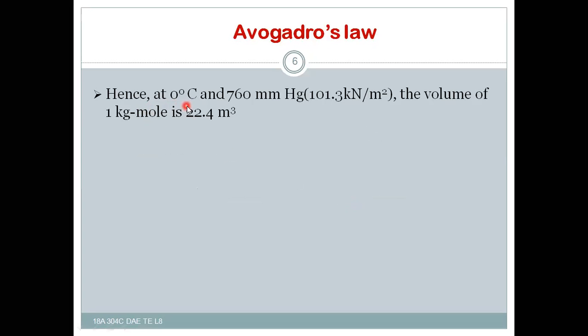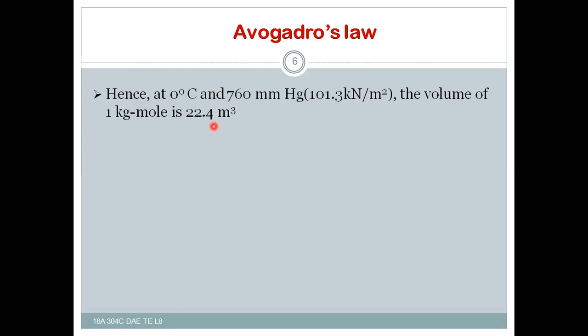Hence, at 0 degrees Celsius or 273 Kelvin and 760 mm of Hg, that is 101.25 or 101.3 kilonewton per meter square, which is the normal pressure and normal temperature, the volume of 1 kg mole is 22.4 meter cube.